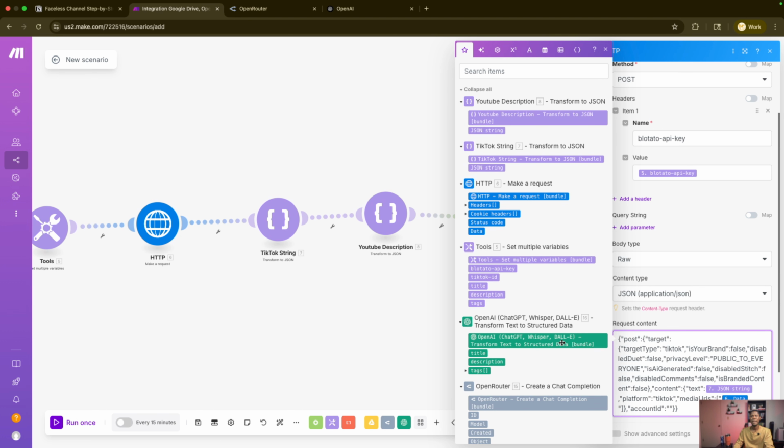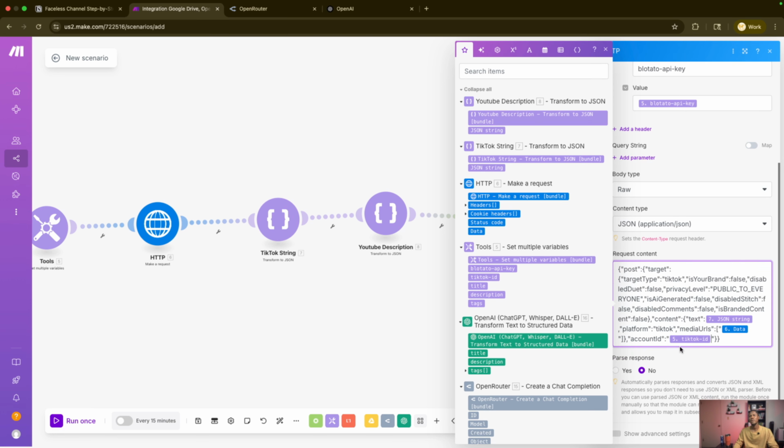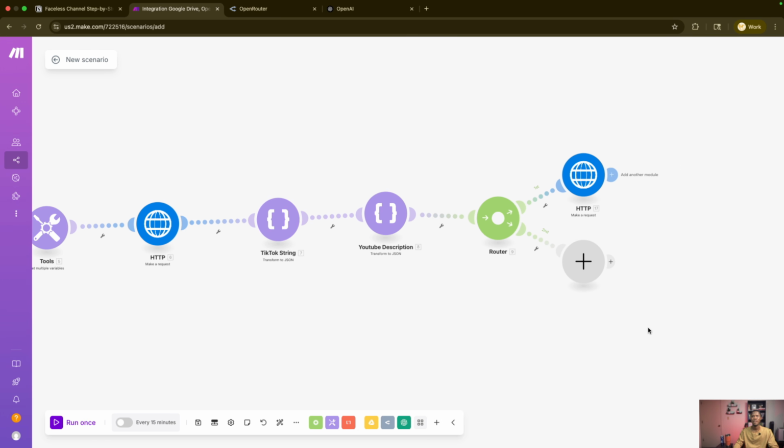And then the TikTok ID is going to come from our TikTok ID. And we don't want to parse the response, so we click save. So that's for the first one. And this is what is going to be posting to the TikTok account. You can have as many TikTok accounts as you want.